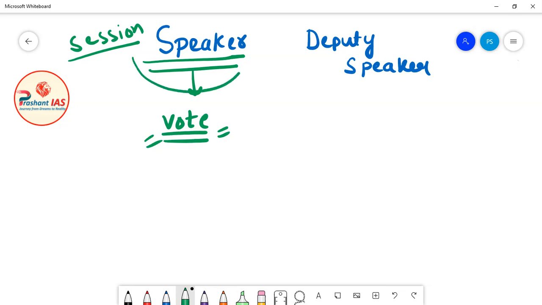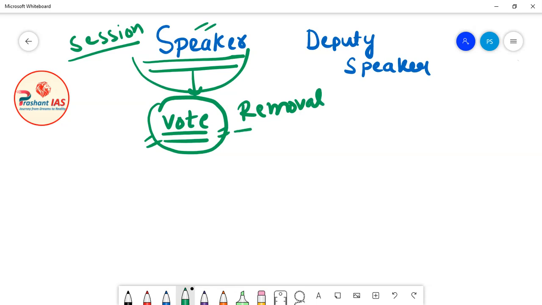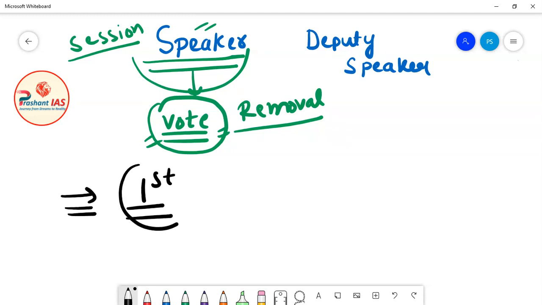As the speaker is also a member of Lok Sabha, definitely the speaker can also give vote. So listen to my words carefully: the speaker can also give vote during his own removal process. But friends, you have to keep in mind that the speaker can give vote only in the first instance.